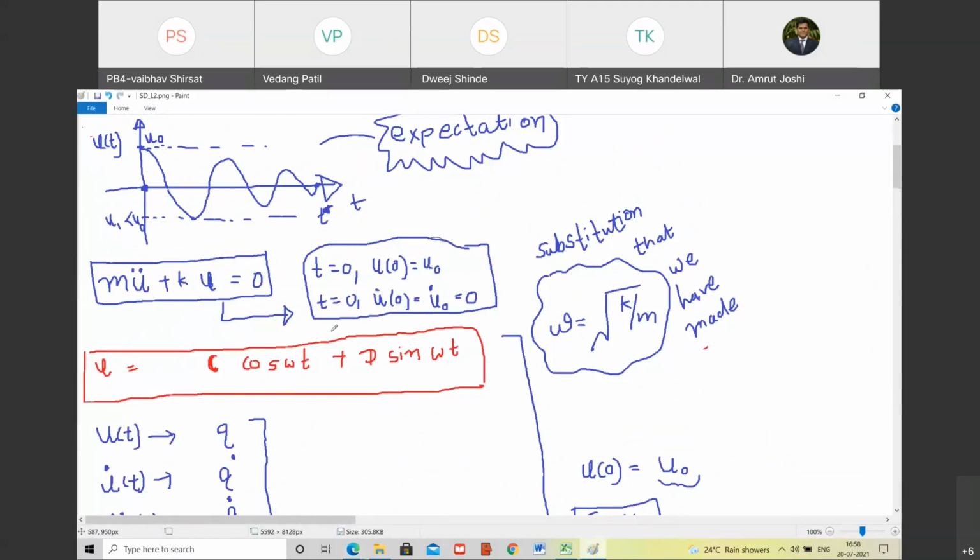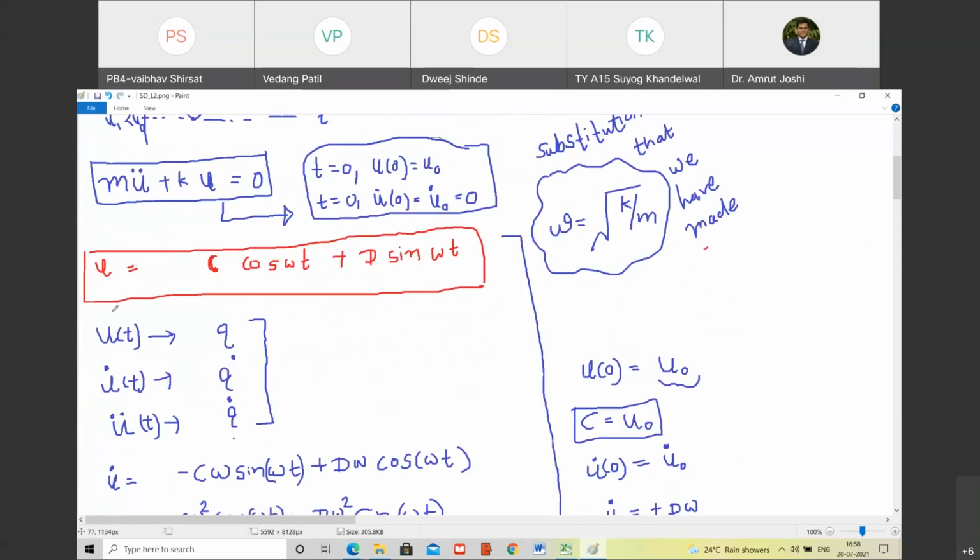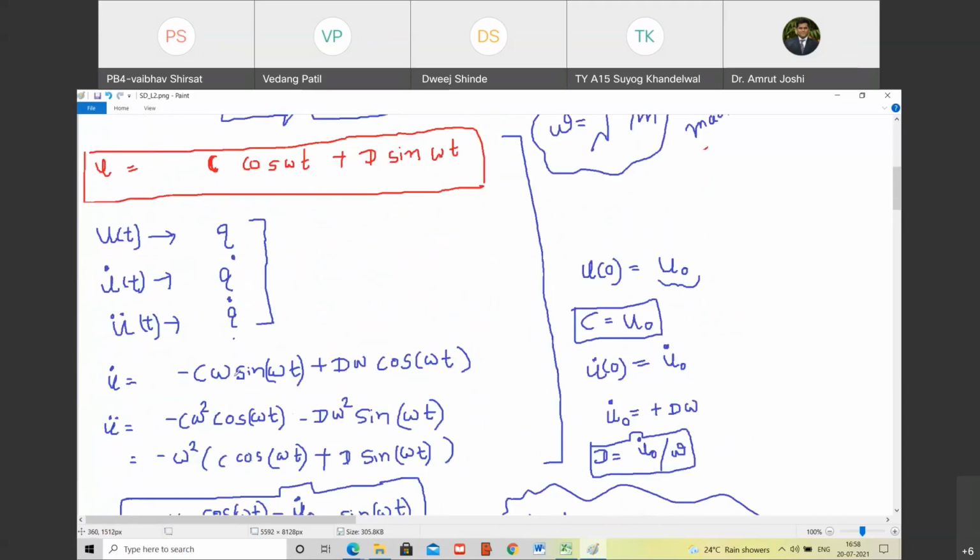So let us differentiate this. How do I differentiate this? What is the differentiation of C cos omega t? Won't it be minus C omega sin omega t? So you get minus C omega sin omega t as the first term. What is the differentiation of the second term? D omega cos omega t. So therefore, u dot we have got as minus C omega sin omega t plus D omega cos omega t.